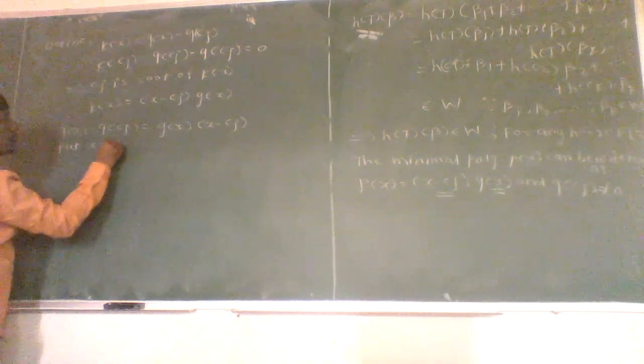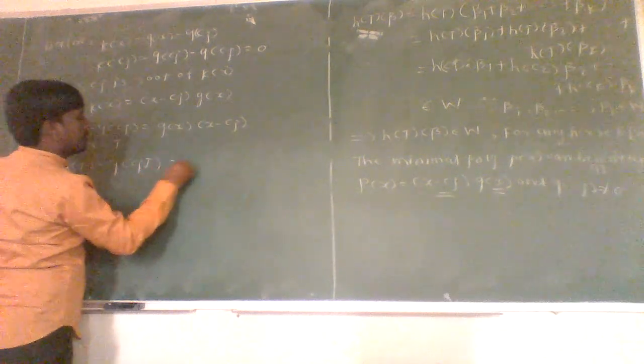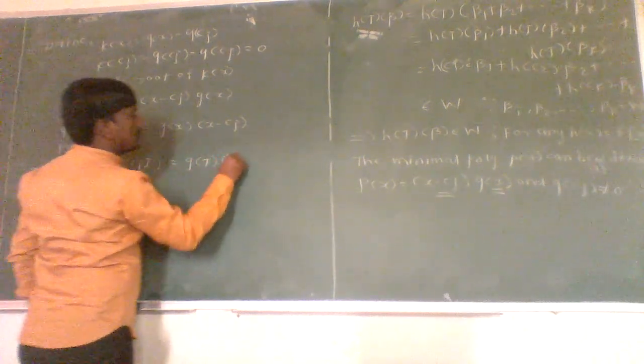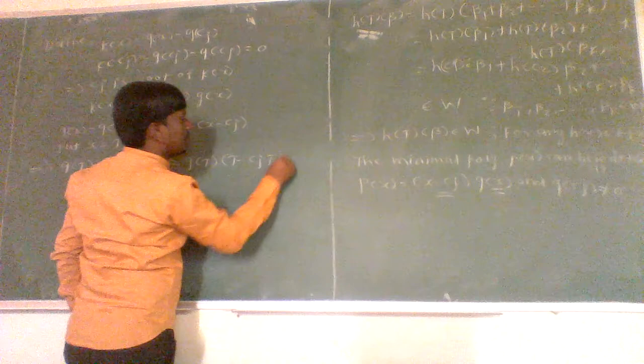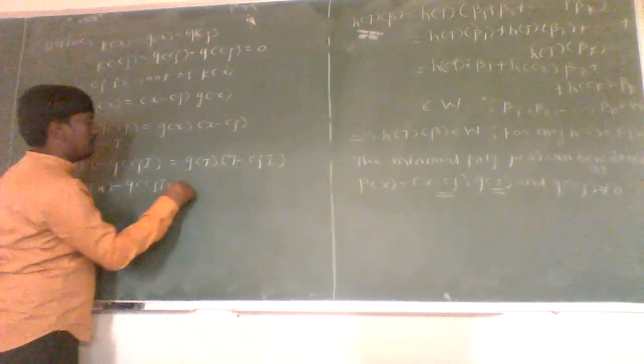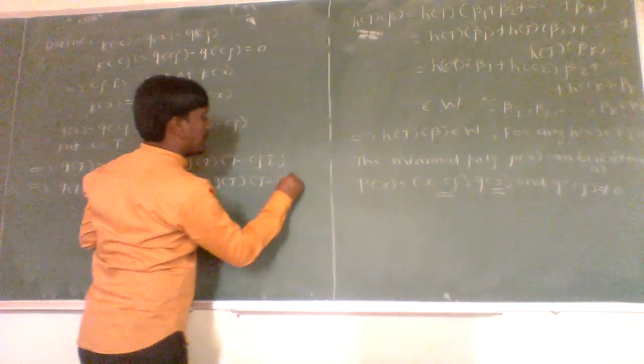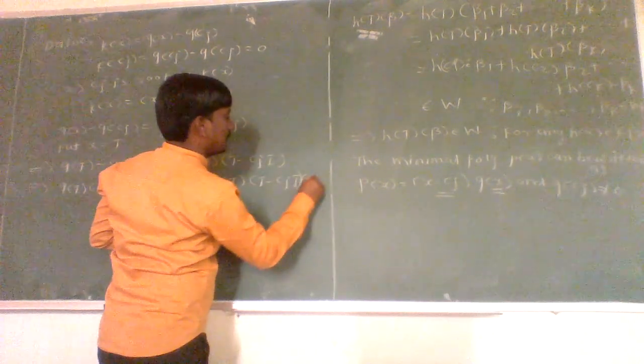Okay, now put x equal to T in this equation. Then we get q of T minus q of cj I equals g of T into T minus cj I. Now operate this on alpha. Then we get q of T of alpha minus q of cj I of alpha is equal to g of T into T minus cj I of alpha.